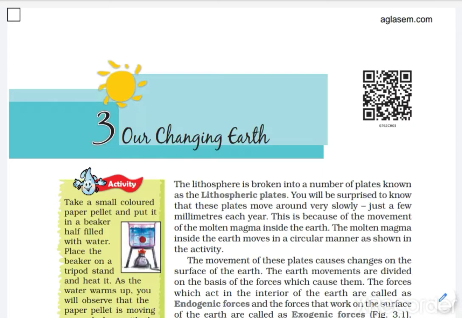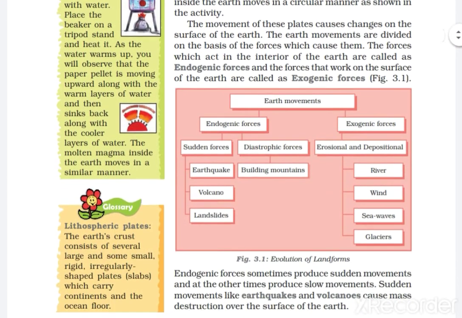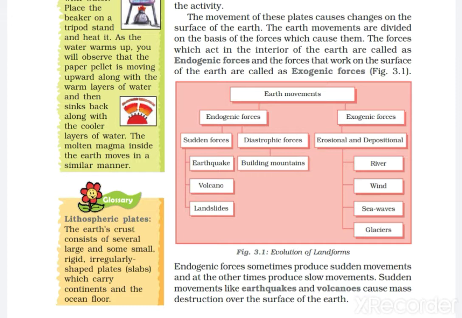Children, we are doing Geography Chapter 3, Our Changing Earth. In this chapter, you learn about Earth's movement, and changing Earth's landforms due to endogenic forces and exogenic forces. In endogenic forces, you learn about earthquakes and volcanoes, and I told you that landslides you will learn in the next class. In exogenic forces, you learn about work of river and work of wind.